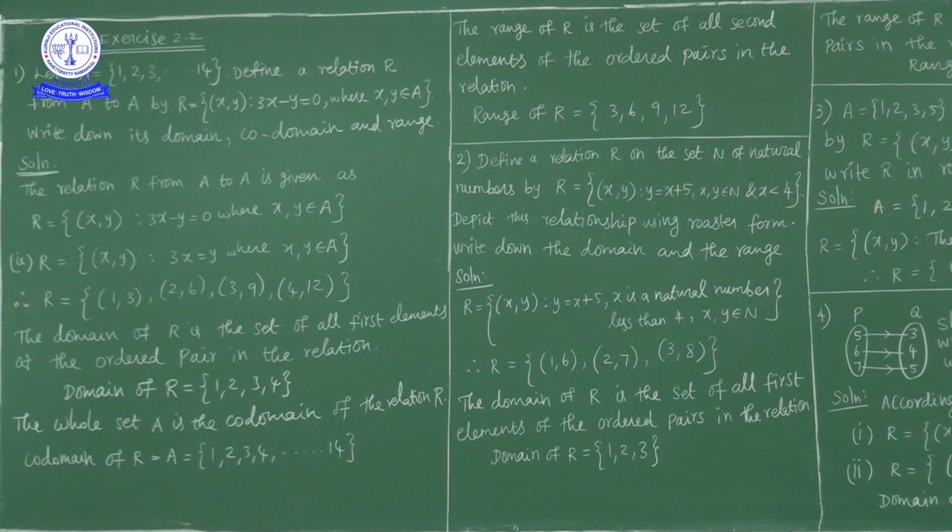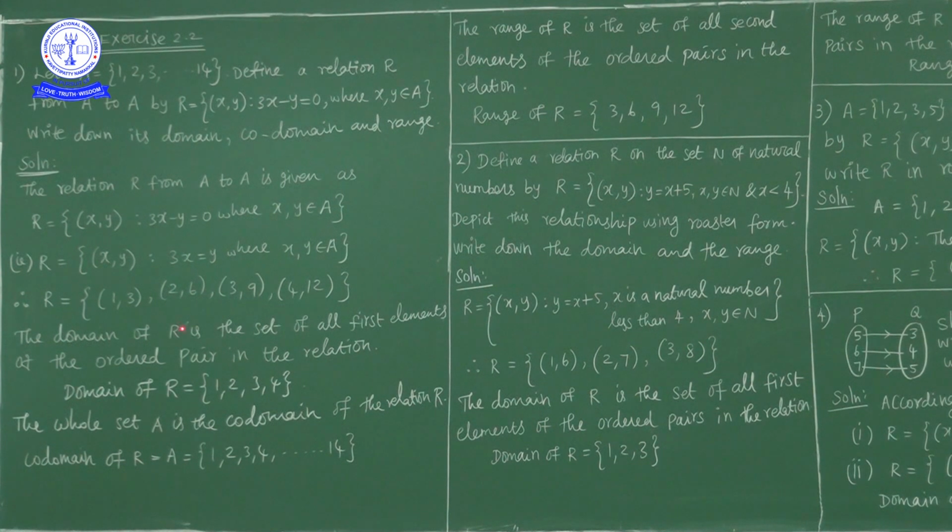So when x is equal to 1, what is y? 3. So ordered pair 1 comma 3. When x is equal to 2, y is equal to how much? 6. So 2 comma 6. When x is equal to 3, y is equal to what? 9. Ordered pair 3 comma 9. When x is equal to 4, y is equal to what? 12. So ordered pair 4 comma 12.